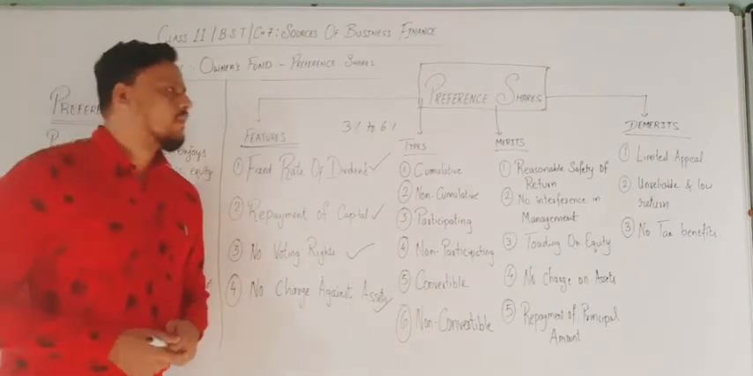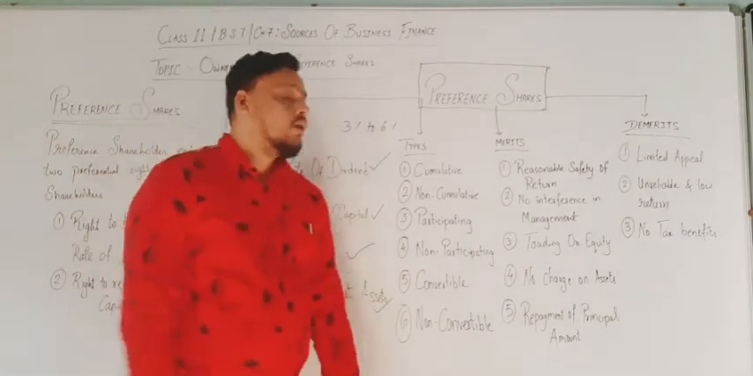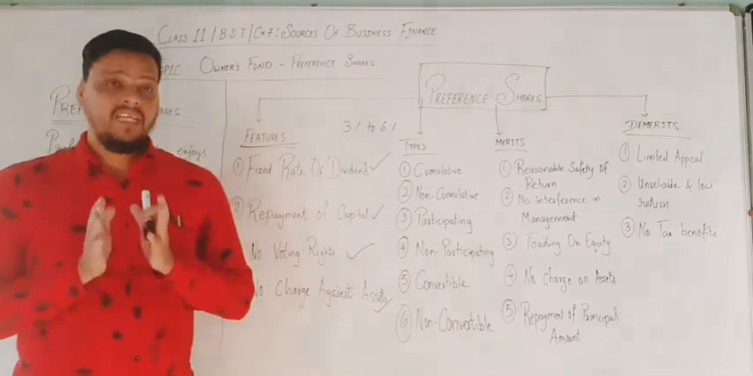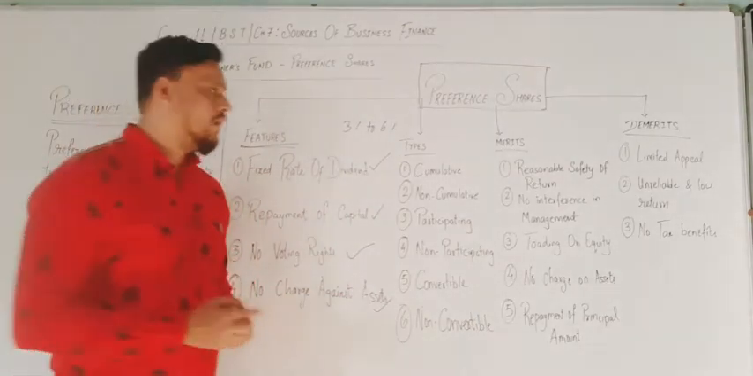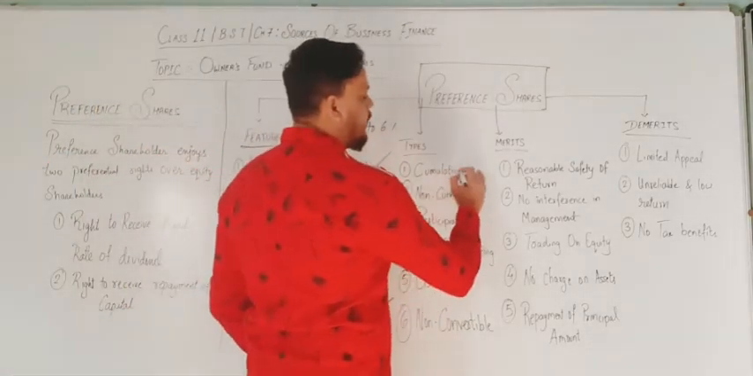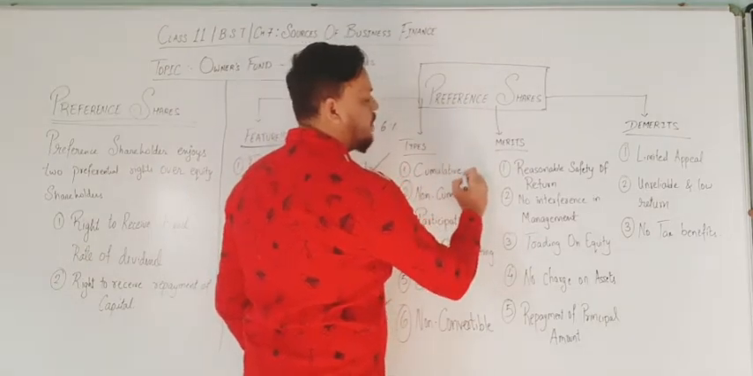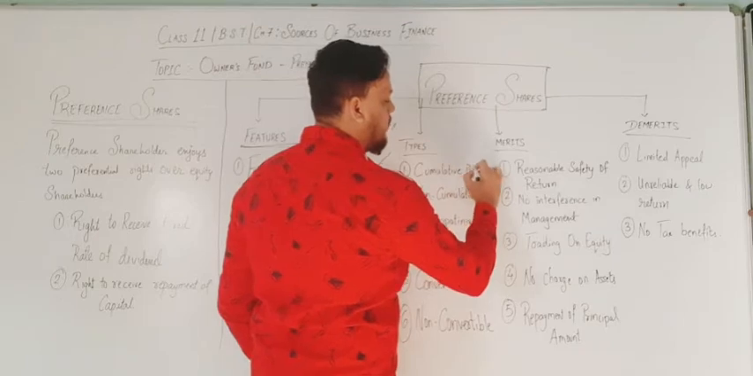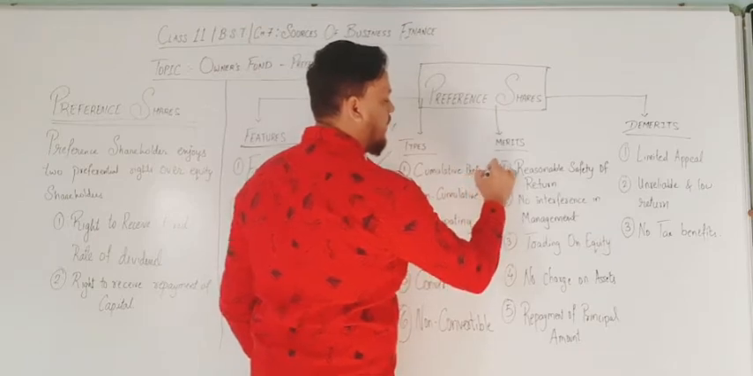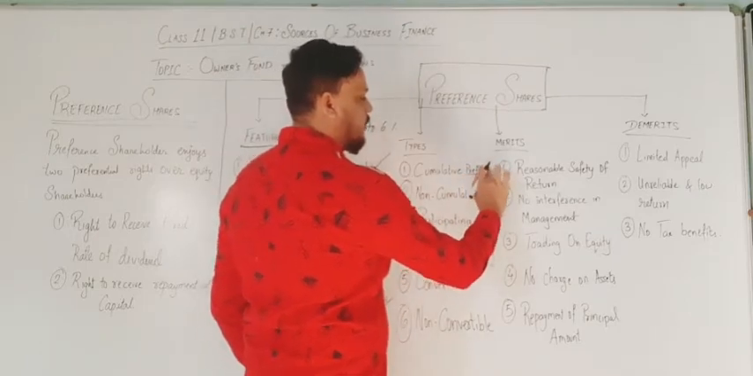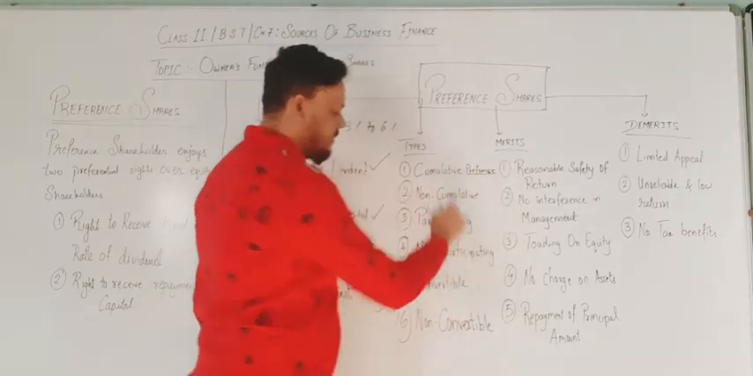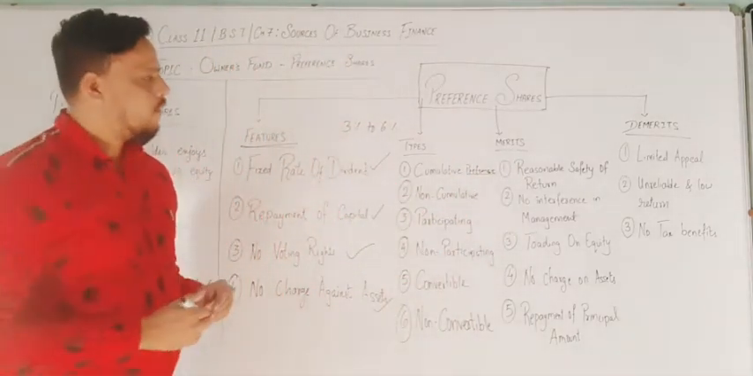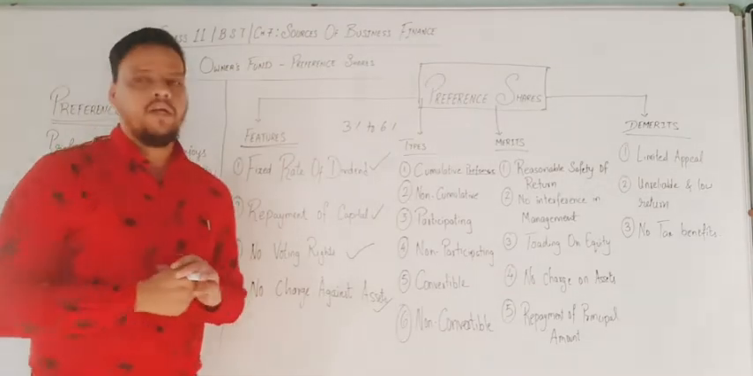Now, we are going to the types of preferred share. Here, you should be very careful with the word. First point is cumulative preferred share. I have not written the sentence preferred share, so you should assume that preferred share is ahead of cumulative or any sentence in these points.